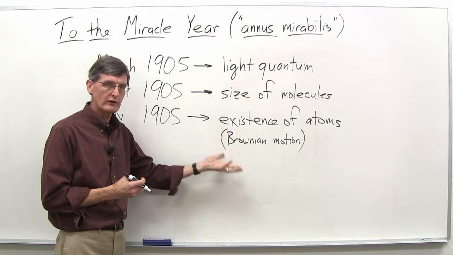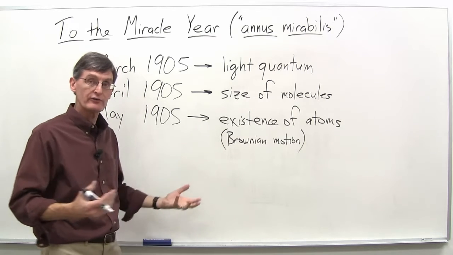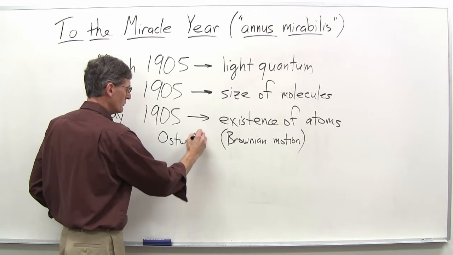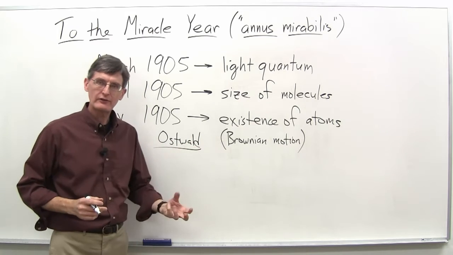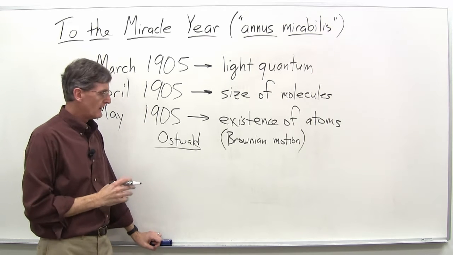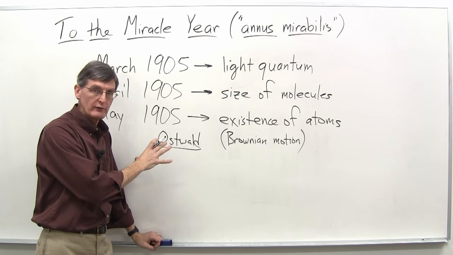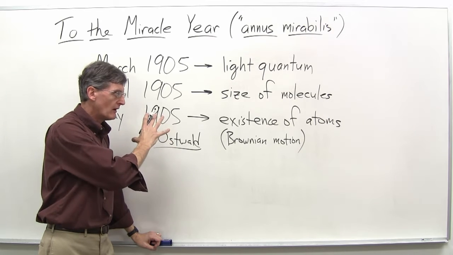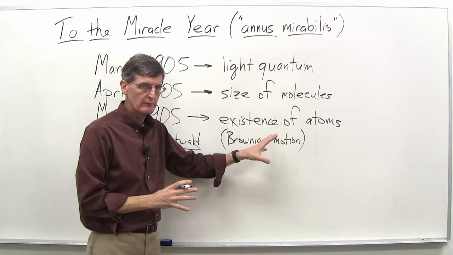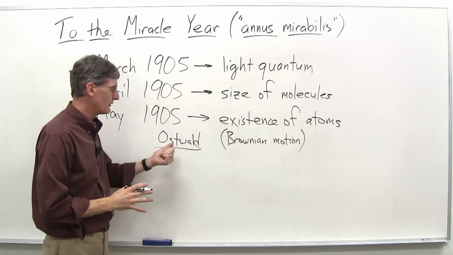It was backed up a few years later by experimental proof. And here's where Ostwald comes into our story again. Wilhelm Ostwald, who we just talked about, the recipient of Hermann Einstein's letter, Albert's father's letter to Professor Ostwald, was one of the holdouts. He was a very strong skeptic of atoms. And yet Einstein's work, plus the experiments a few years later, convinced Ostwald.